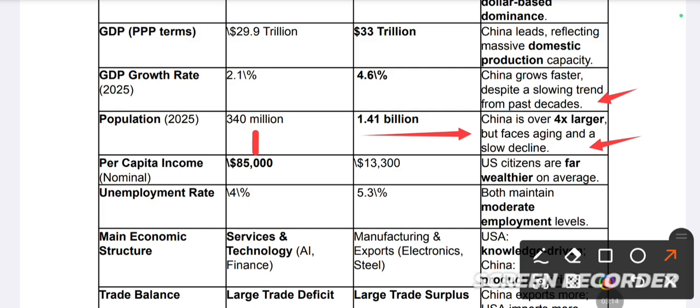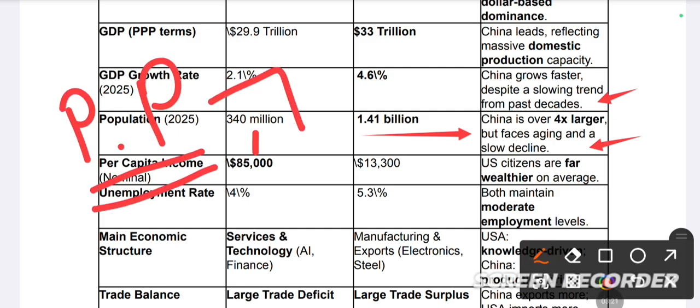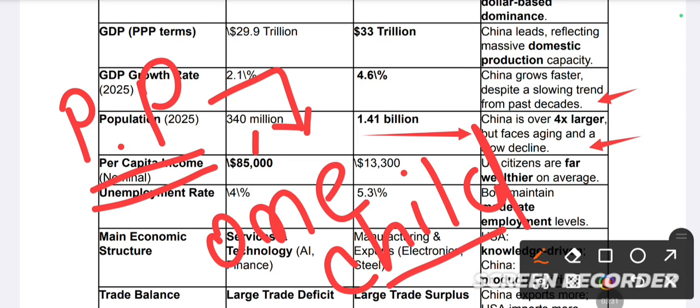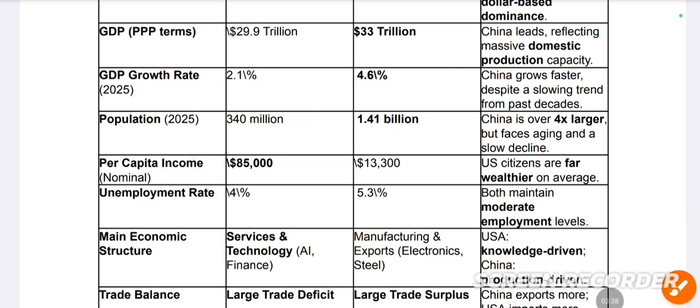What is the aging issue? China implemented a population policy, the one child policy. What is the one child policy? Married couples could have only one child. For that reason, as time went on, the population has become very aged.